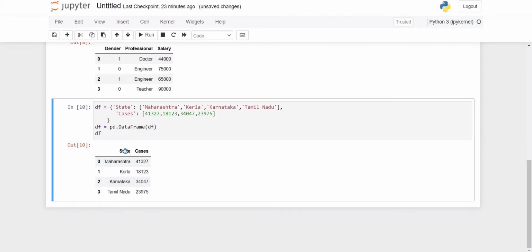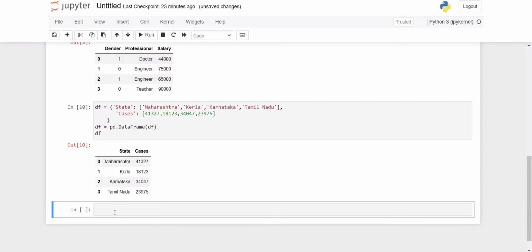Now this is the state, in the form of a nominal attribute because it has multiple values. If we have only two values, like true and false, that is called a binary attribute. Now we have multiple values and there is no relationship between them, so this column belongs to a nominal attribute. So how will we convert it? It is the same approach.